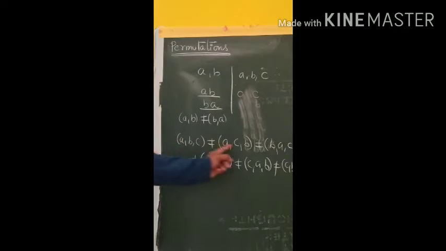So we got 6 different arrangements when given 3 distinct objects.